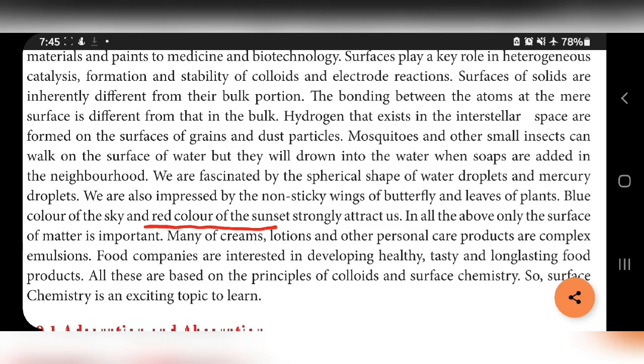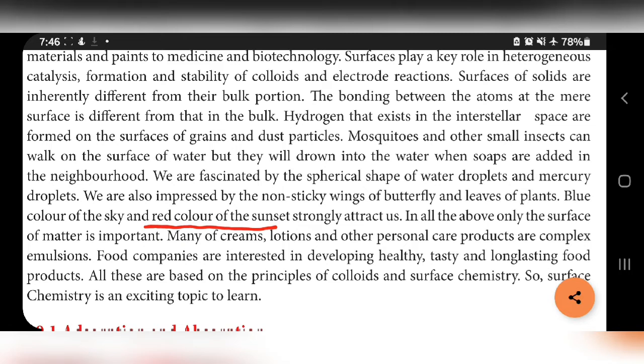We are fascinated by the spherical shape of water droplets and mercury droplets. We are also impressed by the non-sticky wings of butterflies and leaves of plants, the blue color of the sky and the red color of the sunset. These are all based on the surface of matter.